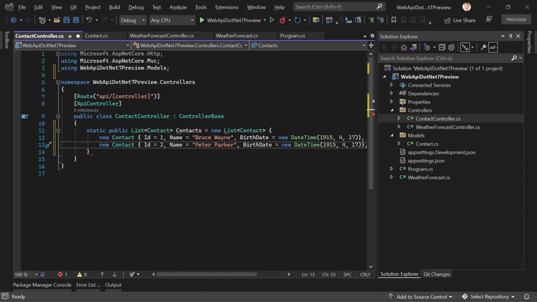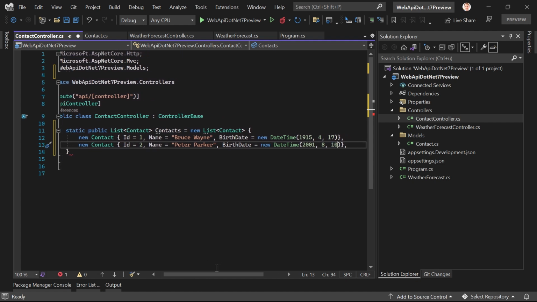And what do we get here? Okay, 2001, August 10th. I think this is the one from Homecoming, at least this Spider-Man series, but that's not so important for now, I guess.